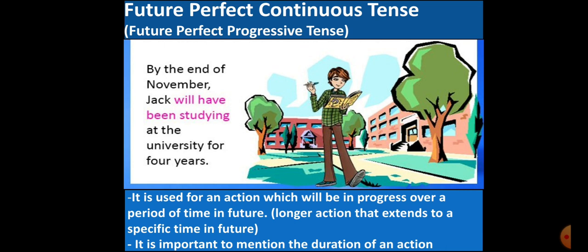This tense, students, is used to show, again I am saying, the continuity of an action that has been going on for a long period and that is going to continue even in future till the specific time. Now you understood? Great.